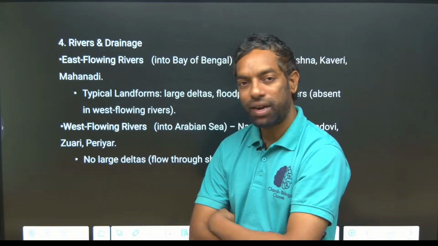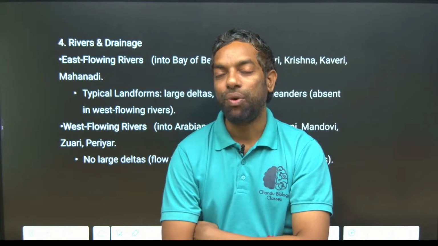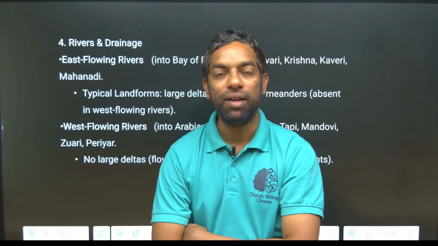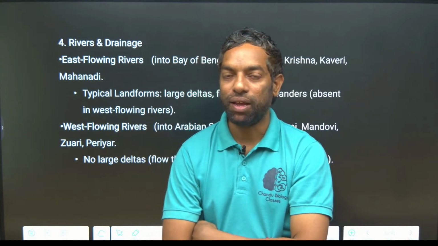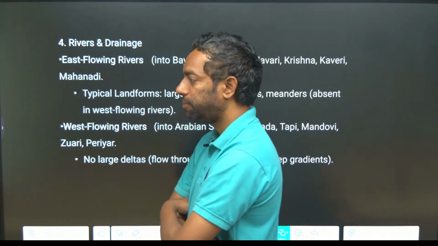Here also there is a delta formed by the Godavari, where there is a lake, Kolleru lake, which is also a Ramsar wetland site. Kolleru lake is created by deposition by the river Godavari. I hope you understand this.